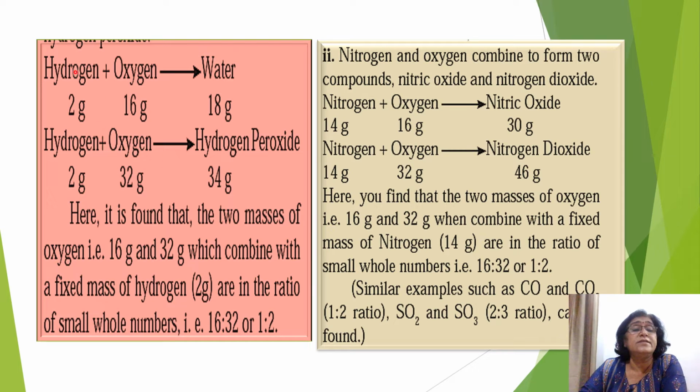Now see another example here. Hydrogen and oxygen form two oxides, water and hydrogen peroxide. Whose mass is constant here in the two? Hydrogen is 2 grams. But oxygen is what? 16 grams and 32 grams.